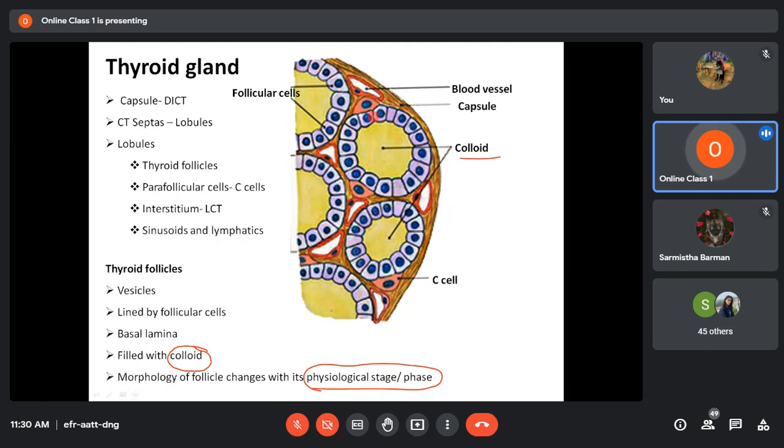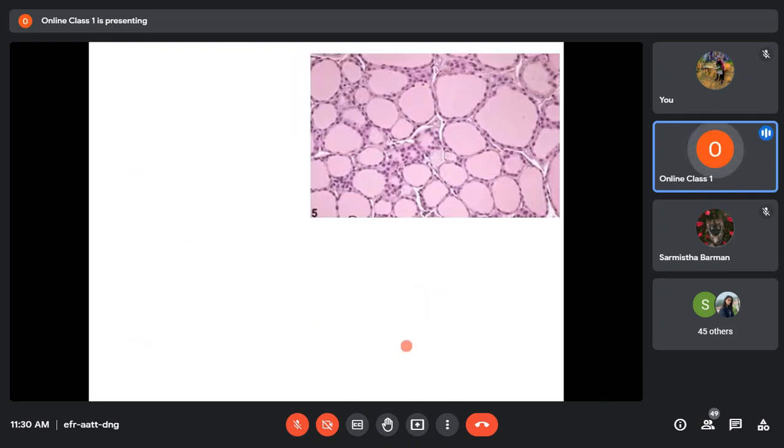Their shape, whether squamous or columnar, will depend upon the physiological stage or phase of the follicle. Depending upon the physiological state, we divide the follicle into two phases: one is the resting phase and the other is the secretory phase.